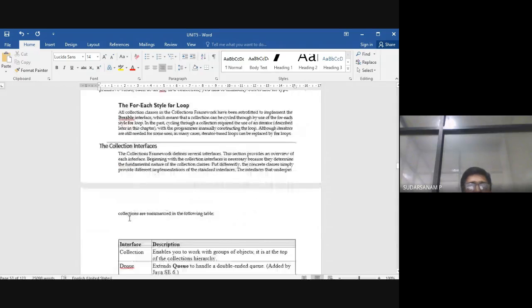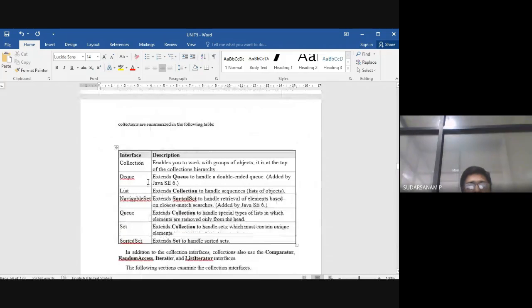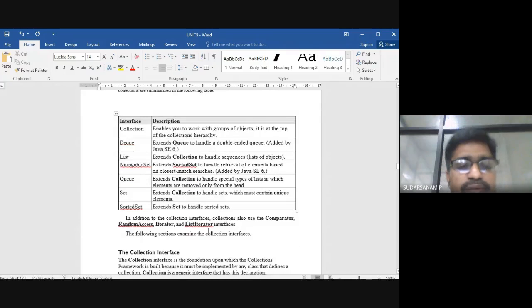So in the collections framework you will have Collection, Deque, List, NavigableSet, Queue, Set, SortedSet. Here almost all the commonly used interfaces are available. We should know how to utilize this. One enables you to work with groups of objects. It is at the top of the collections hierarchy. So Deque is nothing but what? It extends Queue to handle a double-ended queue.